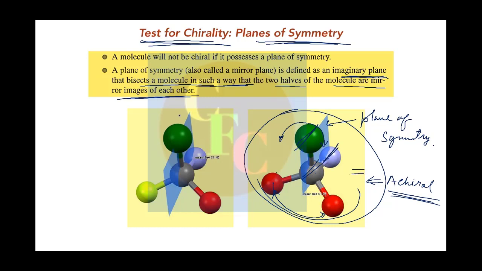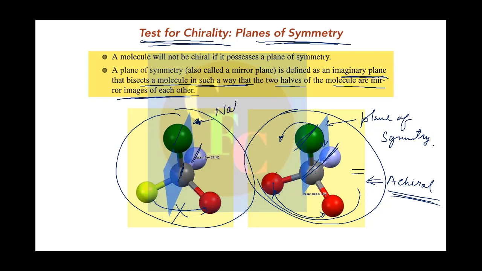On the other hand, if you see here, this plane is now bisecting this green, this carbon or this gray colored atom, and this blue, right? Up to this is fine, but it is not reflecting here, right? This is not being reflected here. So this plane is not a plane of symmetry, right?